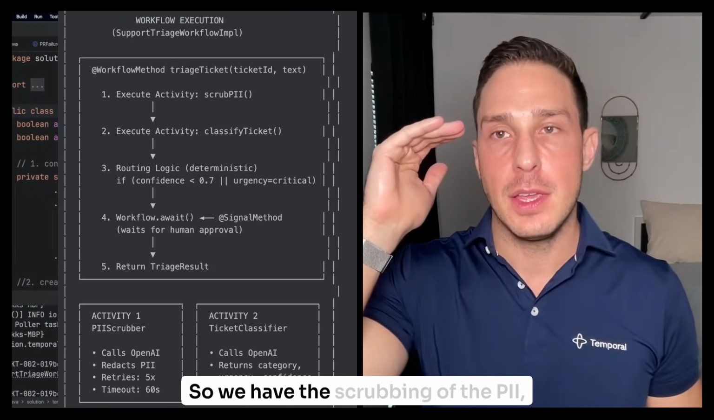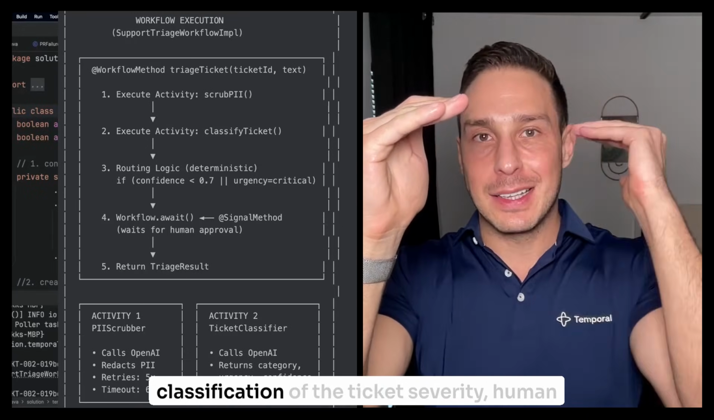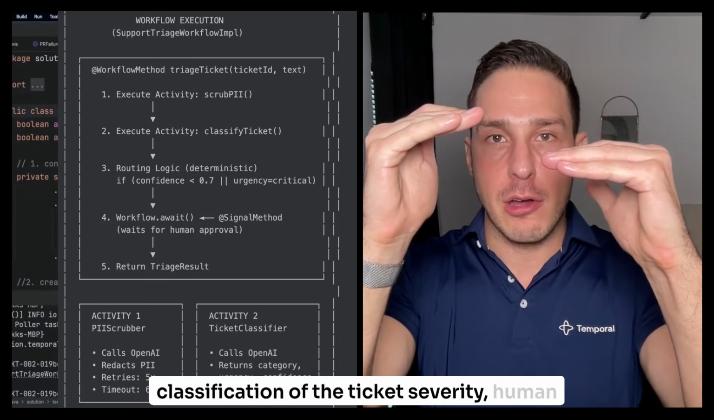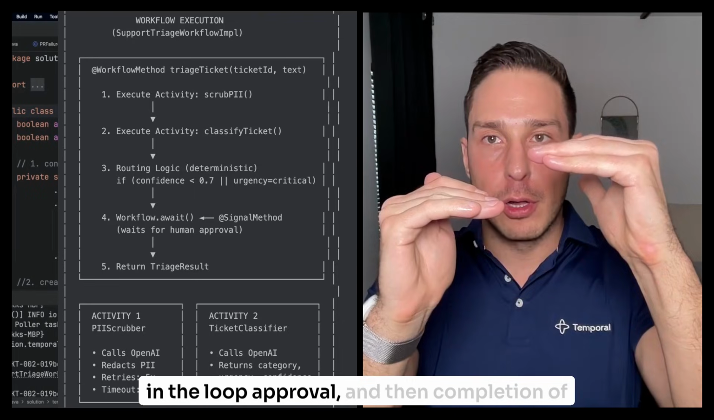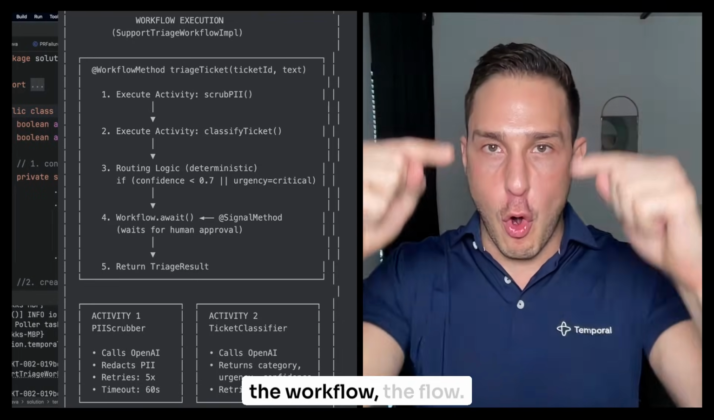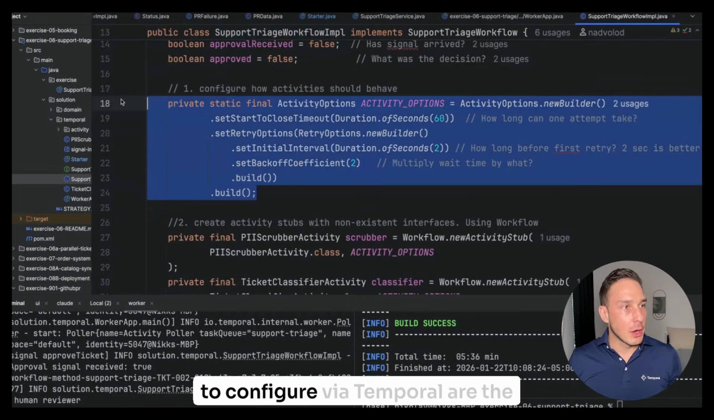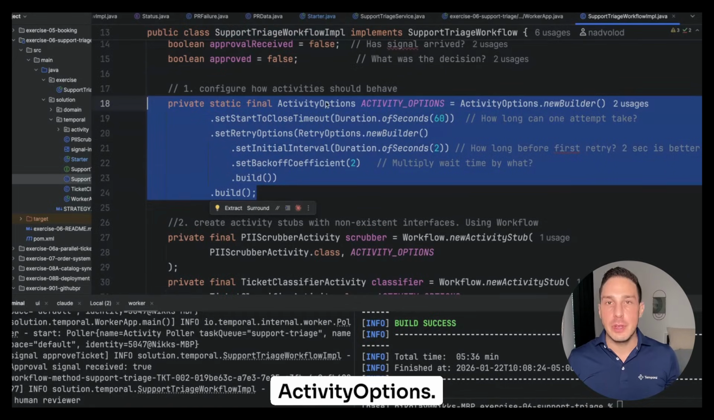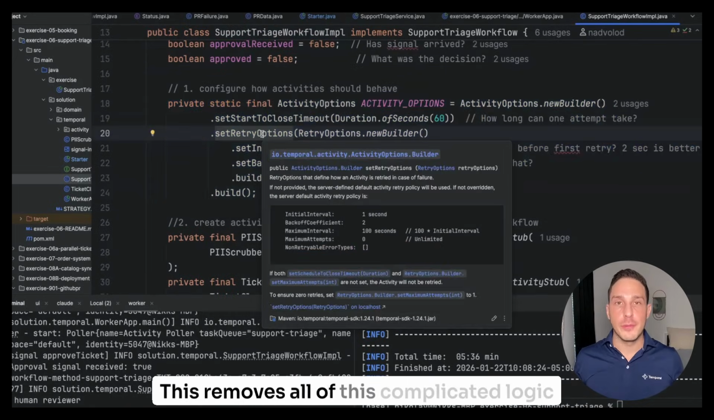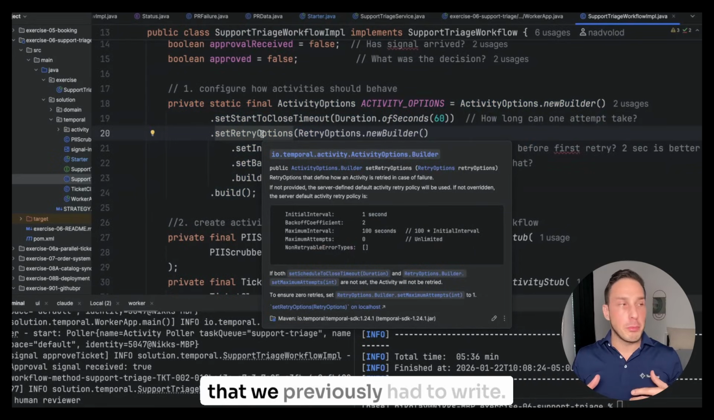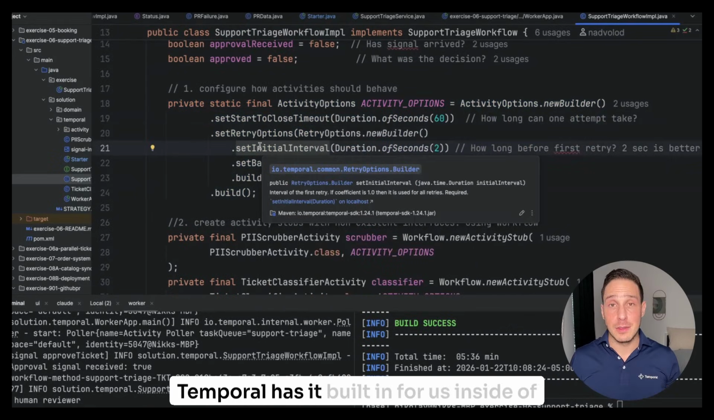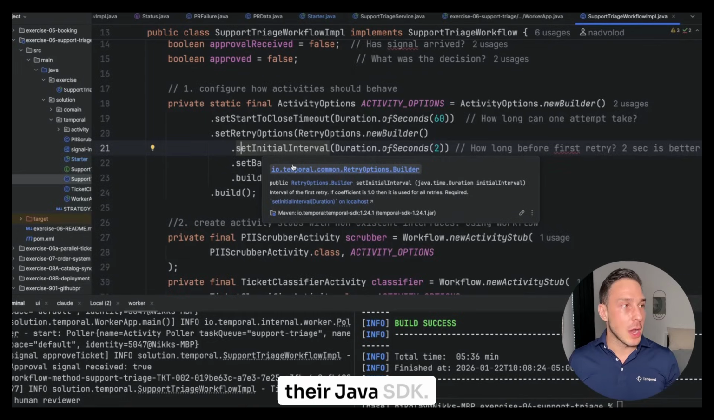So we have the scrubbing of the PII, classification of the ticket severity, human in the loop approval, and then completion of the workflow, the flow. One of the coolest and most valuable things to configure via Temporal are the activity options. And this removes all of this complicated logic that we previously had to write. Temporal has it built in for us inside of their Java SDK.